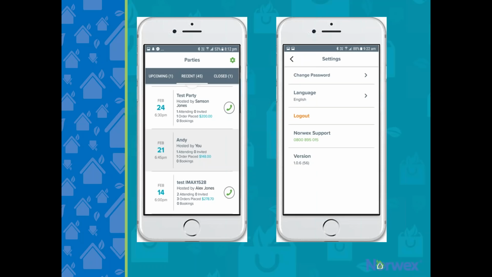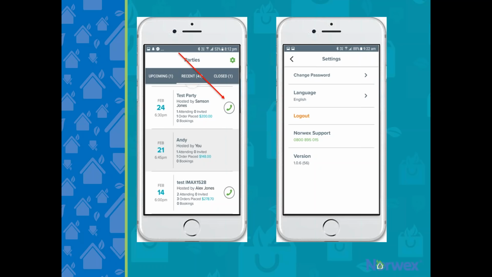Once inside the app, as a consultant, you will see a list of your upcoming parties, which are all your future parties, your recent parties, which are all your open parties with a party date prior to today's date, and your closed parties, which are your submitted parties. There are just a couple of things to note on this page. Parties hosted by you are shaded for easy identification. You can't see that very well on the screen here, but where it says hosted by you, it will be a different shade so it stands out a little easier.